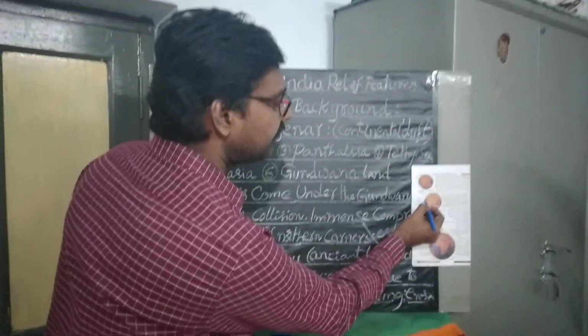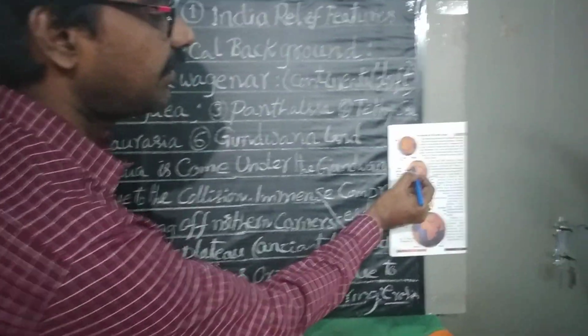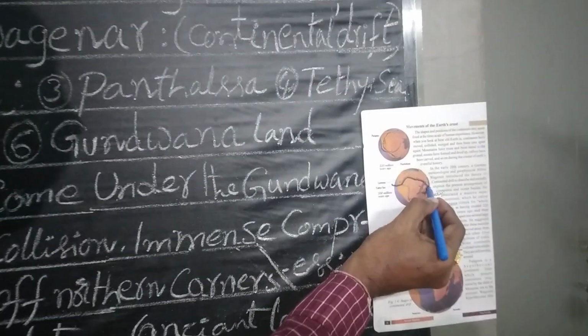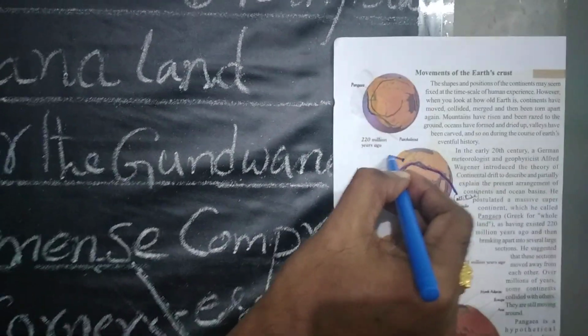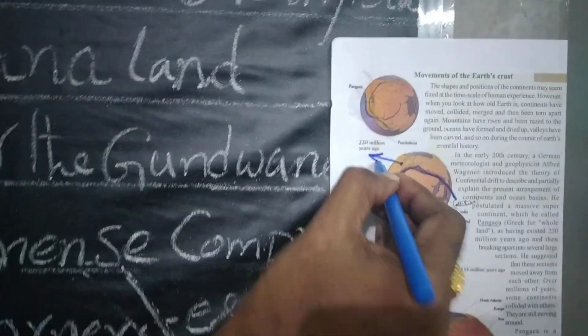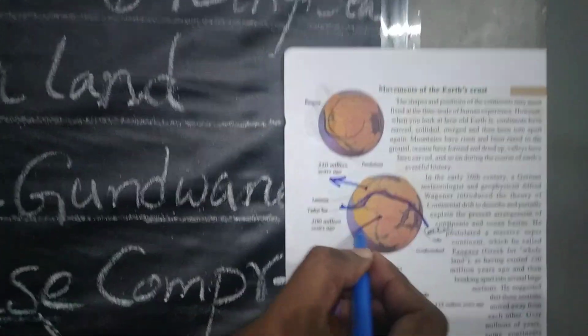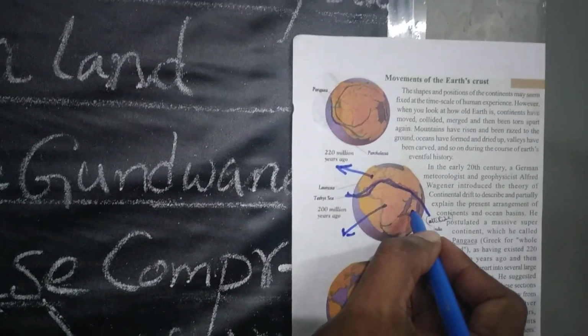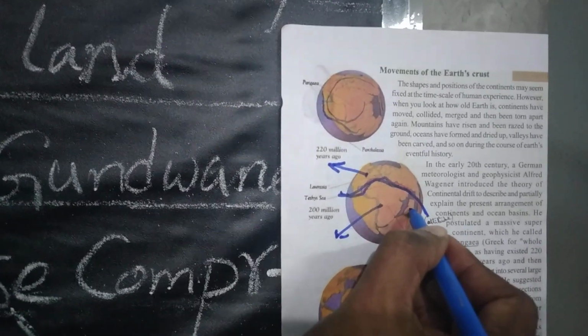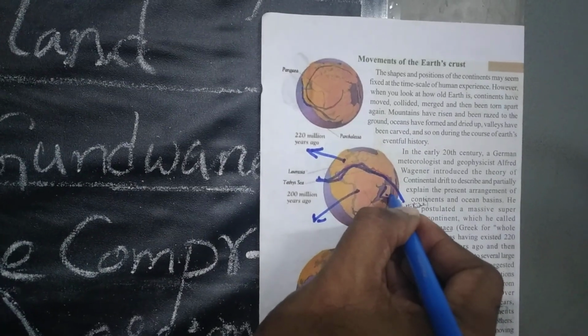While observing this picture, we clearly understand that the upper part is called Laurasia, and the lower part comes under Gondwanaland. India comes under Gondwanaland. This part is India.